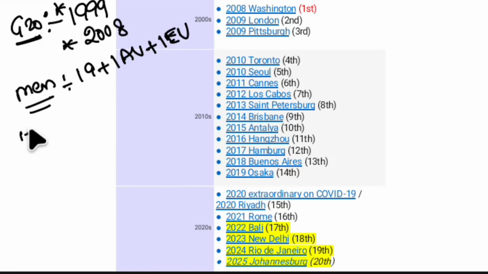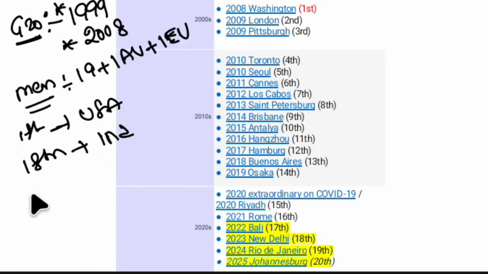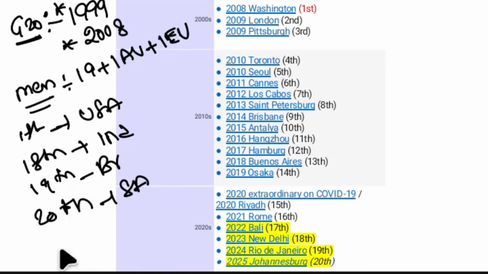The first edition was hosted by the USA, the 18th edition hosted by India, and the 19th edition hosted by Brazil. The 20th edition is hosted by South Africa, and the 21st edition, which is next year, is going to be hosted by the United States of America.